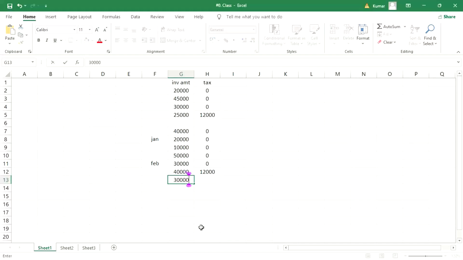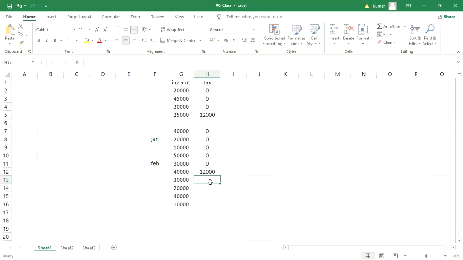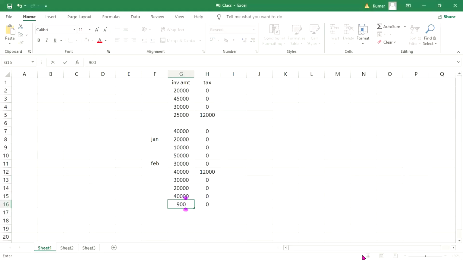Same procedure. Here 30,000, then 40,000, 10,000. So this is 0, 0, 0, and 0, I guess. And then what is happening, guys? Then it is going to be calculated. Let's suppose here it is 9,000 only, 9,000 itself.